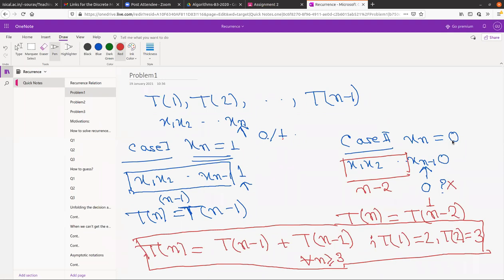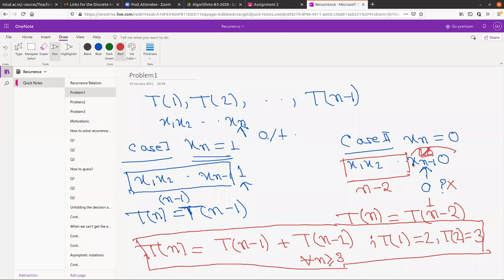If the last bit is 0, can the bit before it be 0 again? Because what you are doing is calculating the number of strings such that no two consecutive bits are 0. So if the last bit is 0, the bit just before that cannot be 0, right? Yes. So you are left with one option, because you have to put 1 here.